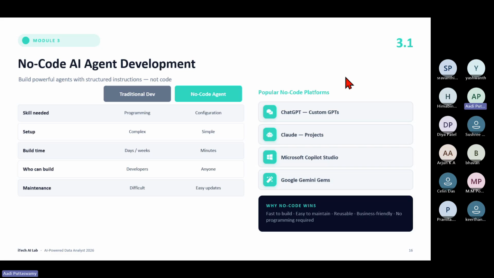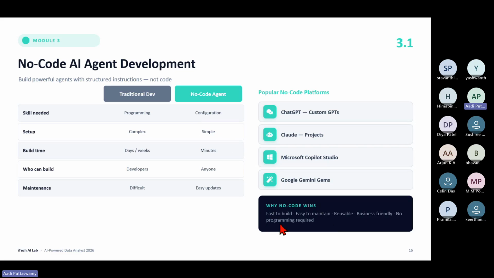Say, popular no-code platforms. In ChatGPT, we can create custom GPTs, which I'll be showing now. In Claude, we can create a project. Then in Copilot Studio, we can actually create agents. And then Google Gemini Gems. So if you have already attended my AI sessions, you will know that. Otherwise, I'll keep conducting these kinds of sessions. Attend, and I will tell you. These Gems, ChatGPT custom projects, all this I've already explained in my previous courses, so you can go through that on my YouTube channel.